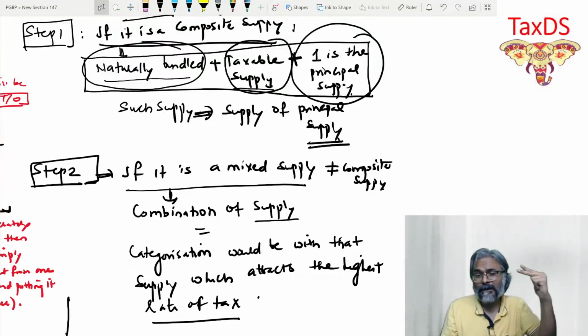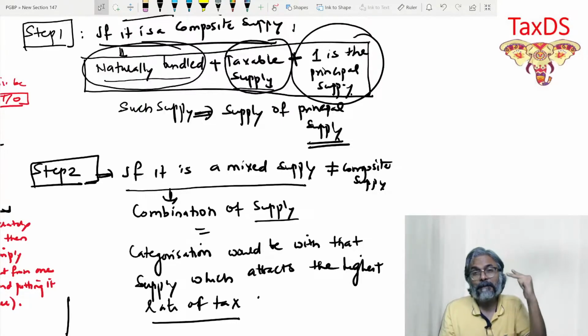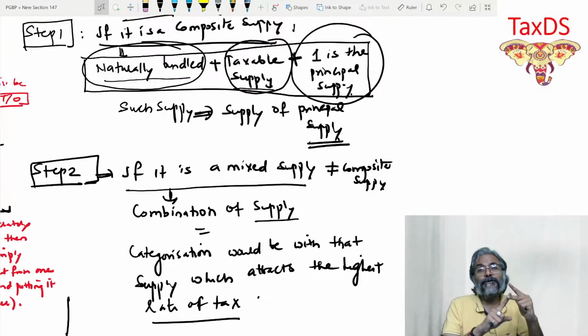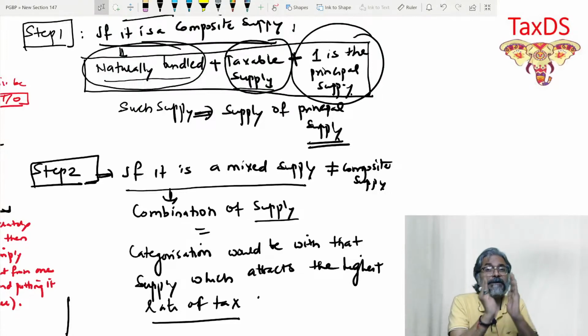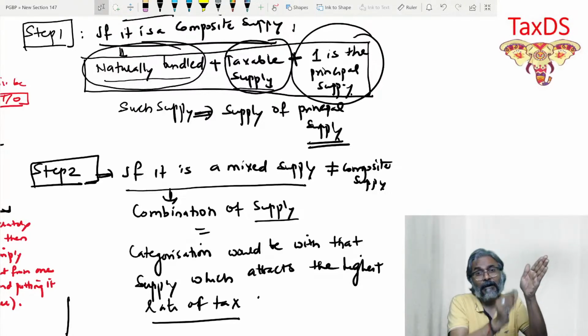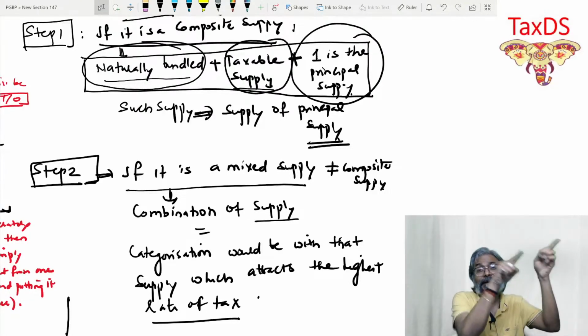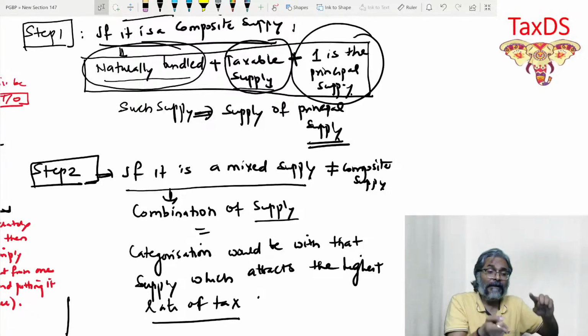What is the third condition? One is the principal supply. Now, out of the two, the healthcare service is the principal in that scenario. So if healthcare service is the principal, the entire supply, the composite supply of providing the healthcare along with medicine, will be categorized or classified with that supply.